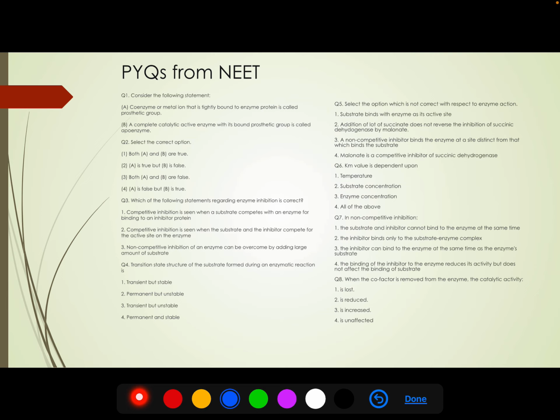Okay, so the first question: consider the following statements. Coenzymes or metal ions that are tightly bound to the enzyme protein are called prosthetic groups. Just now we have seen it. Tightly bound, prosthetic group. First statement. Second, a complete catalytically active enzyme with its bound prosthetic group is called apoenzyme.